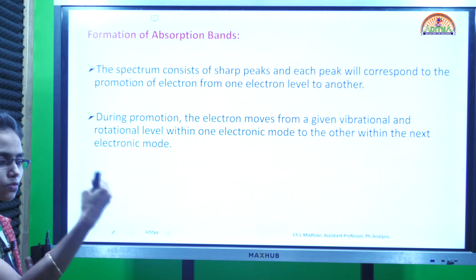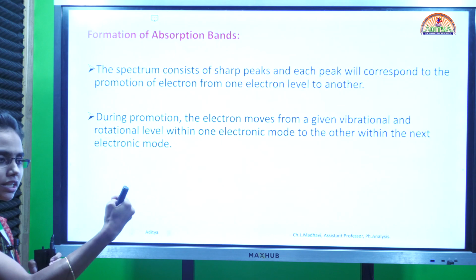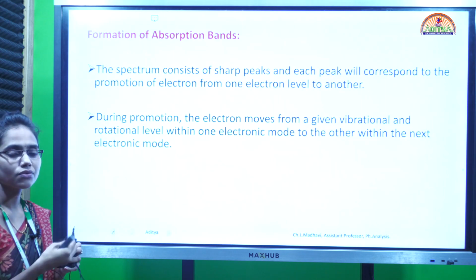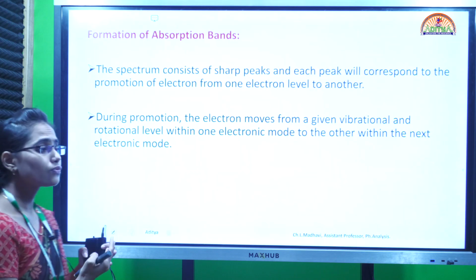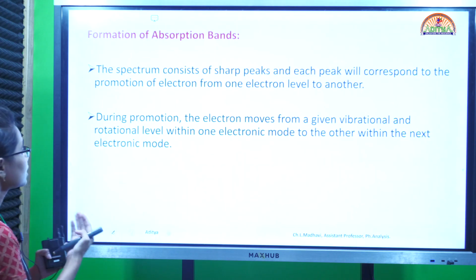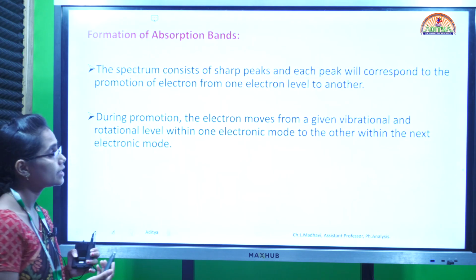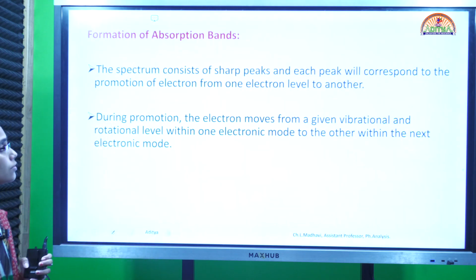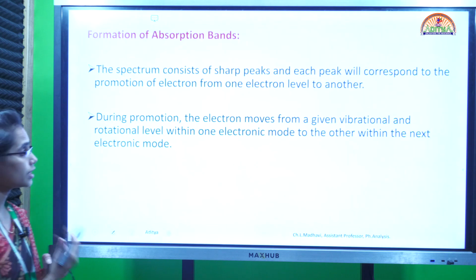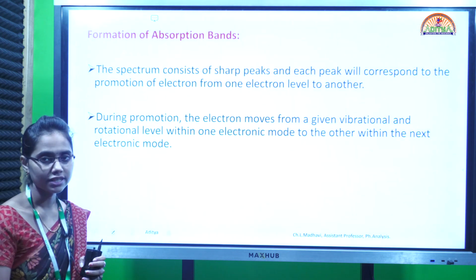So when an electron moves from one energy level to another, it results in the formation of various peaks. All these peaks together will form a band. Each peak corresponds to the promotion of an electron from one electronic level to the next electronic level.